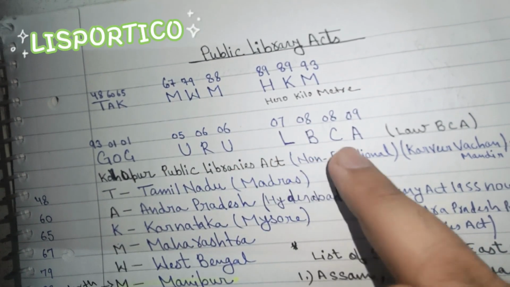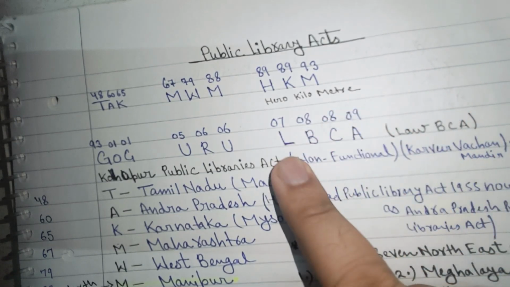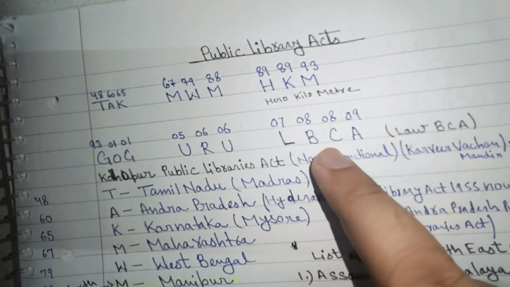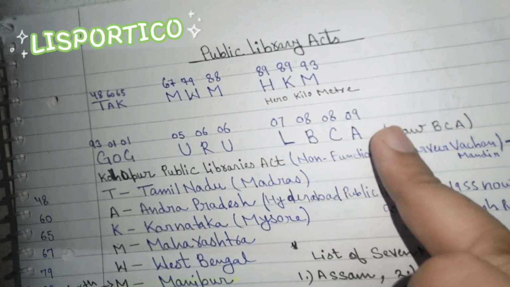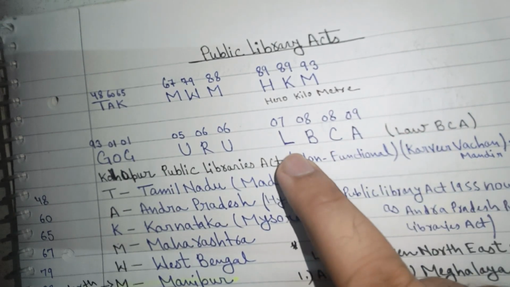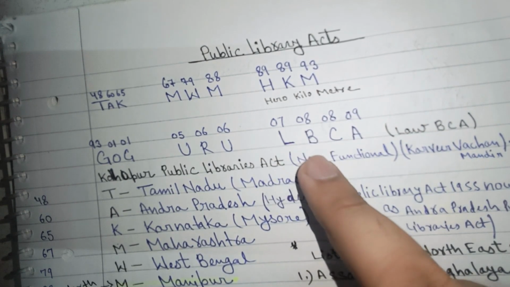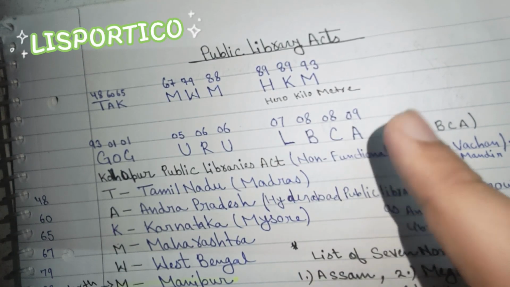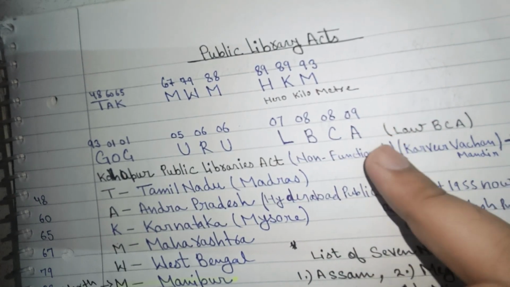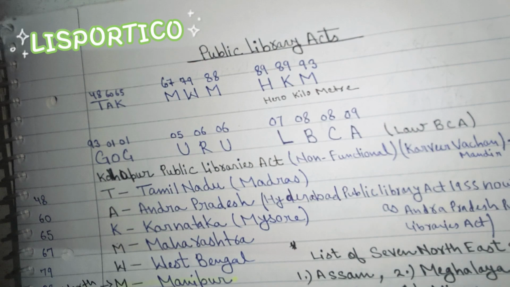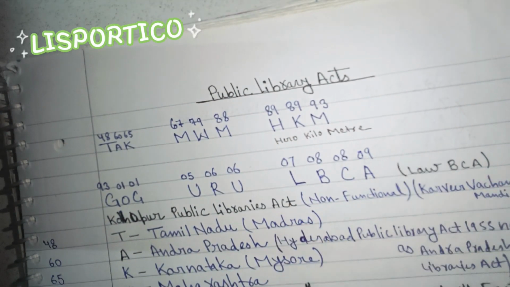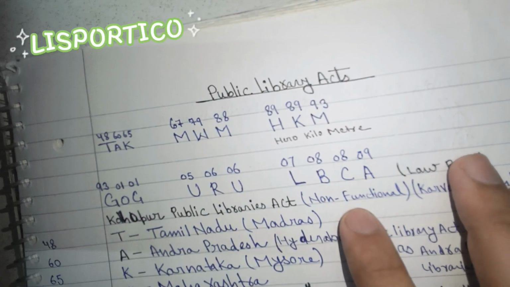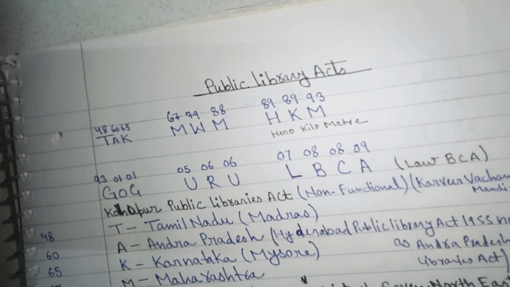Then we come to LOW BCA: L for Lakshadweep, Pondicherry, B for Bihar, C for Chhattisgarh, A for Arunachal Pradesh. Lakshadweep, Pondicherry enacted in 2007, Bihar enacted in 2008, Chhattisgarh enacted in 2008, Arunachal Pradesh enacted in 2009. So we have learned all the Public Library Acts through the short tricks and can easily memorize them and their year of enactment.